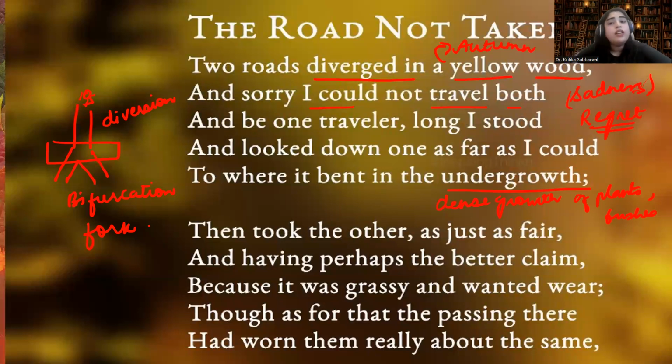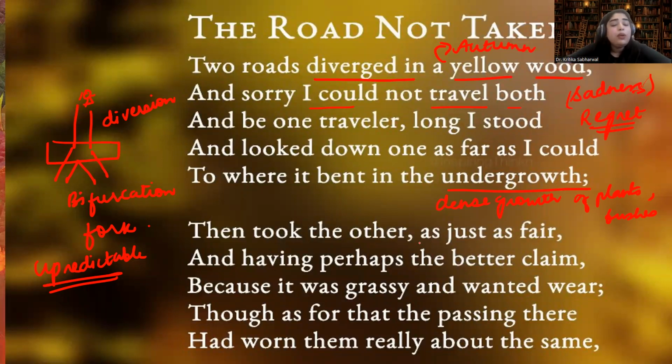So now from the undergrowth, it is actually taking a bend. Here, undergrowth also refers to the future. Future is unpredictable, right? Similarly, what is there after the undergrowth is also unpredictable for the poet, and that is why he has compared the future with undergrowth. Undergrowth is unpredictable, and similarly, the future was also unpredictable for him.